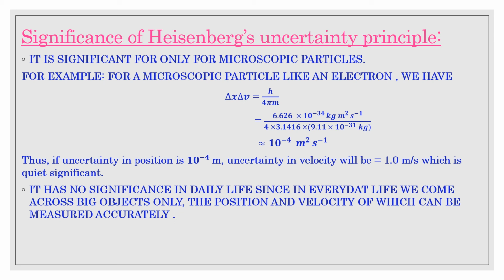Since in everyday life we come across big objects only, whose position and velocity can be measured accurately, the Heisenberg uncertainty principle has no significance in everyday life, similar to the de Broglie concept. I hope it's clear what the significance is. It is significant only for microscopic particles.